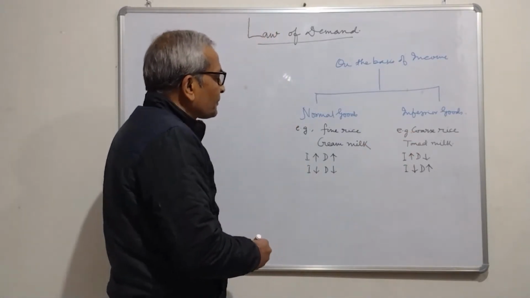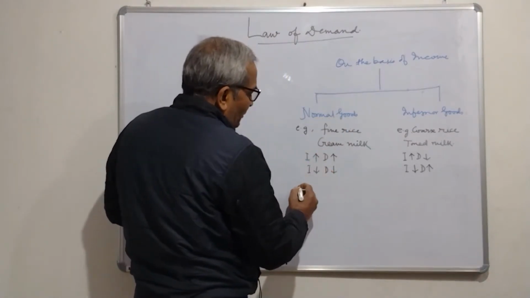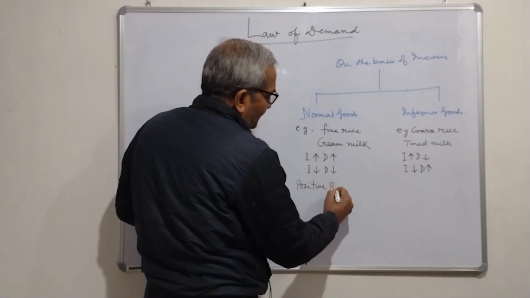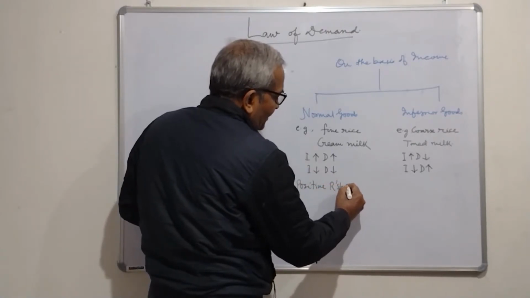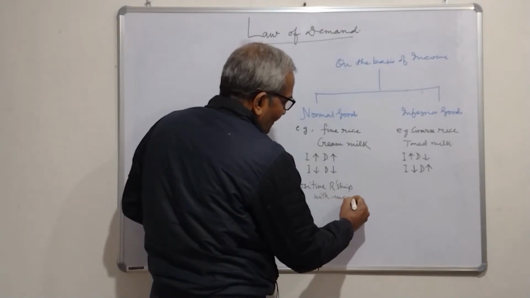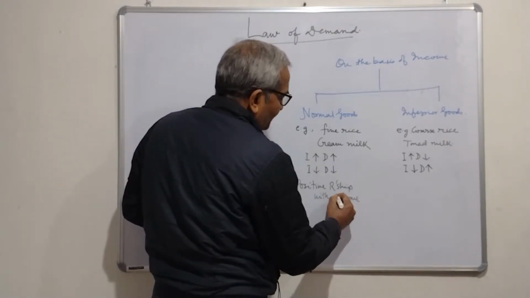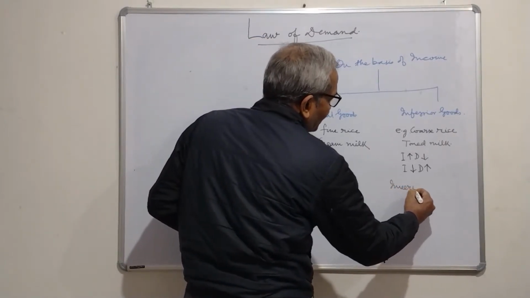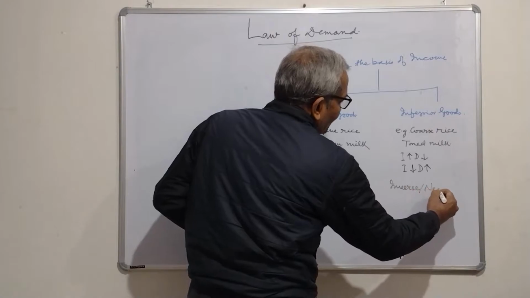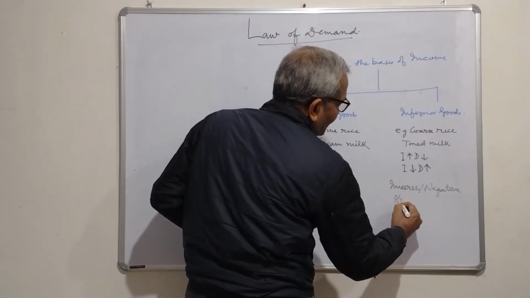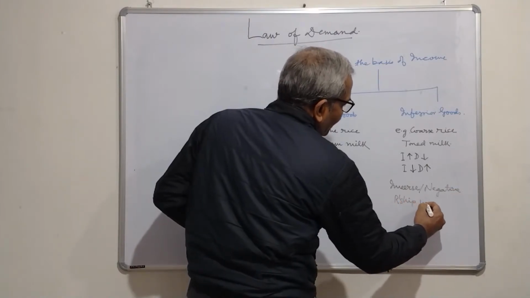So here these normal goods have positive relationship with income, whereas the inferior goods have inverse or negative relationship with income.